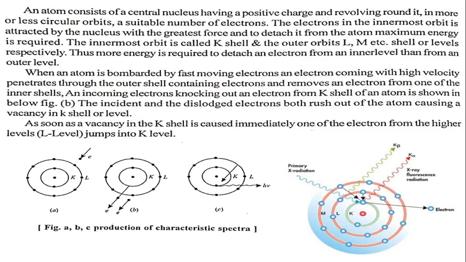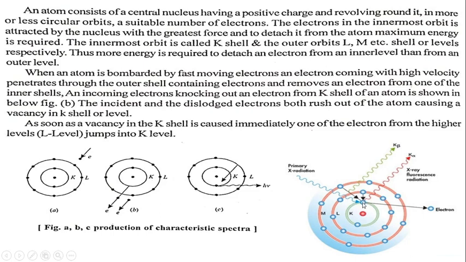The probability of filling the vacancy in the K shell from the L shell is more because it is very near, and the probability of filling the K shell from the M shell is lower as compared to the L shell.